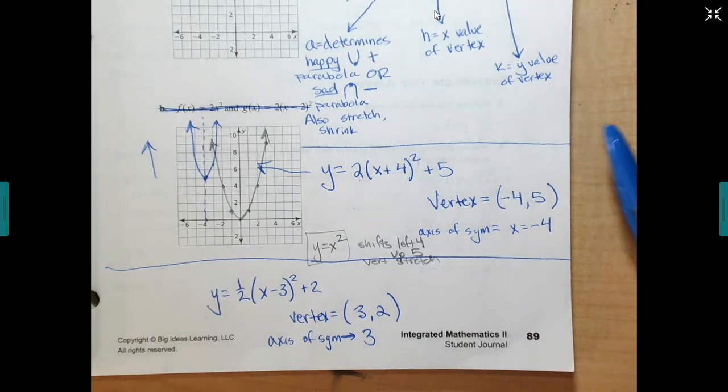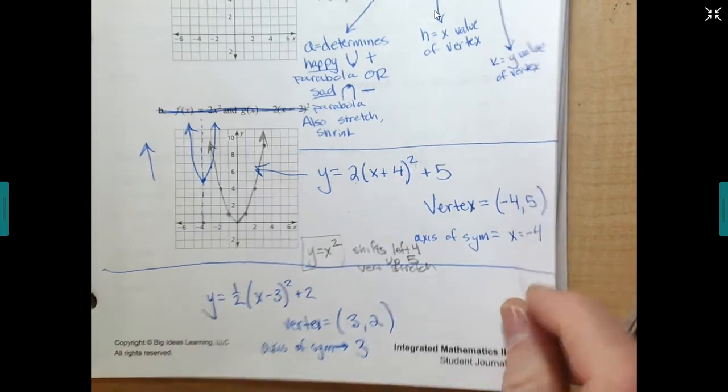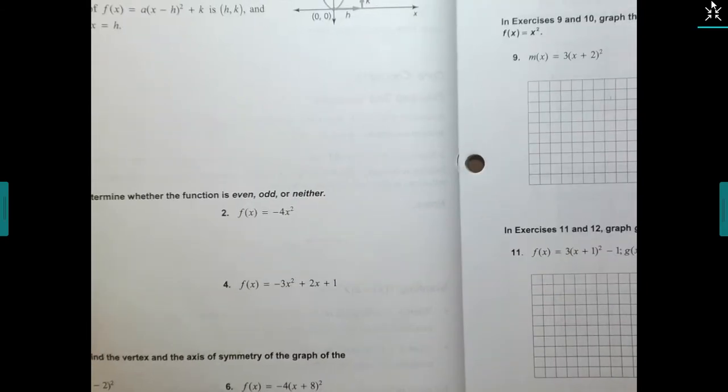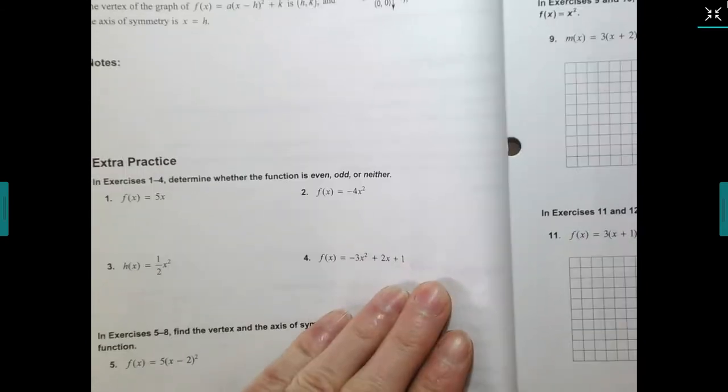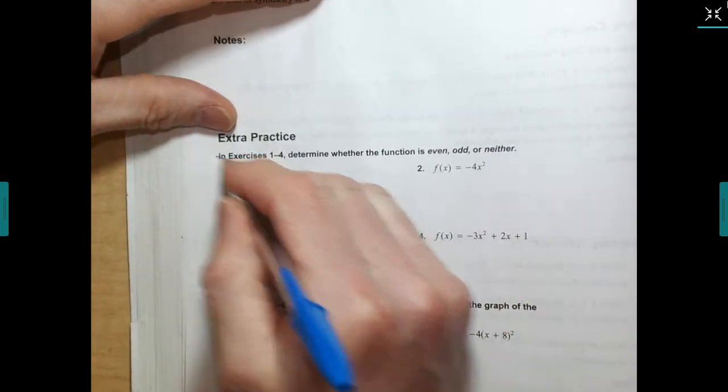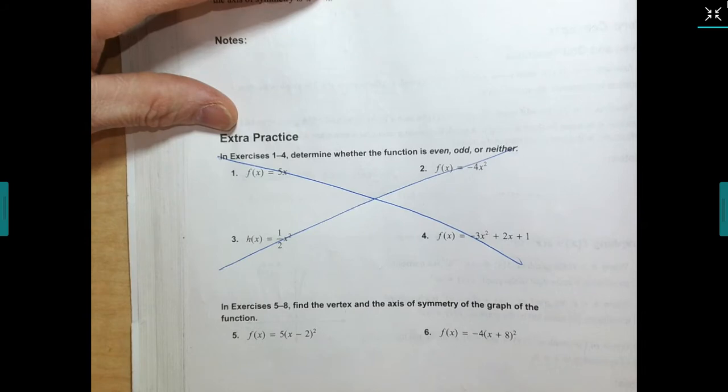Okay, I hope you're watching this because you do not need to do 1 through 4. We're going to move on over. And 1 through 4 you can skip. I am now on page 92.